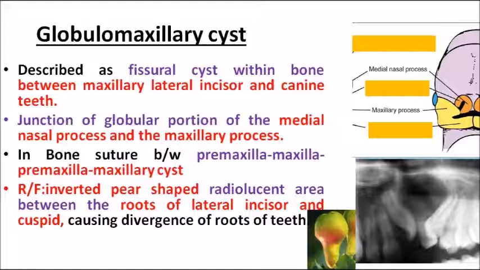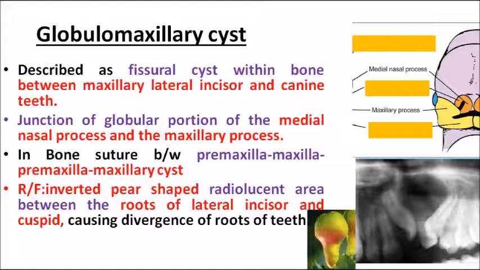Okay, how does it appear in the radiograph? Look into the image, what is that picture? It's an inverted pear. A pear is a fruit, so it's similar to an inverted pear shape. Adjacent to that I have given the exact picture of an inverted pear. In the same way you can see the appearance in the radiograph. So radiographically it appears as an inverted pear shaped radiolucency.